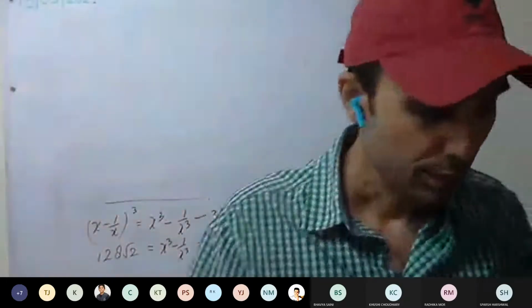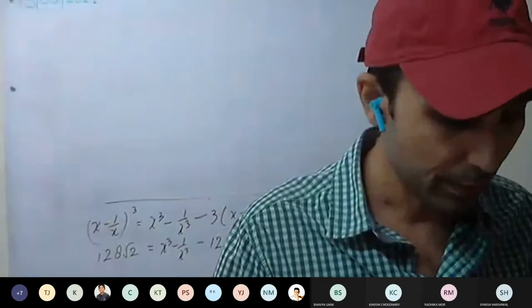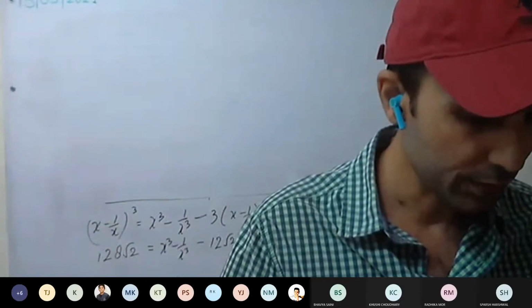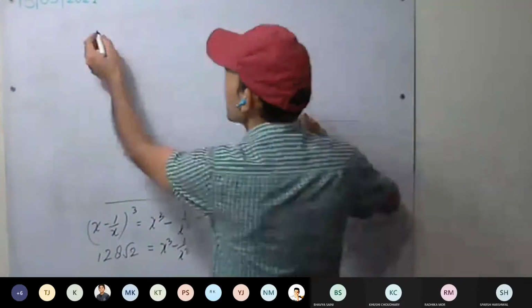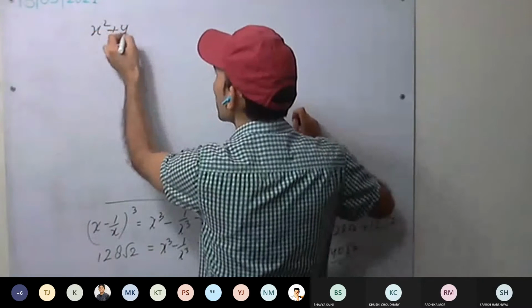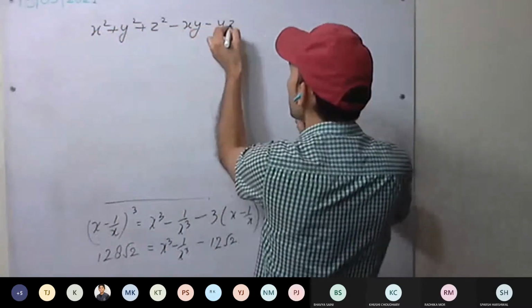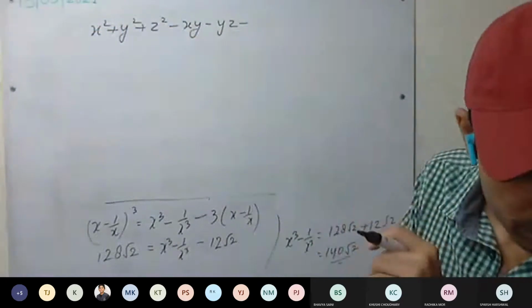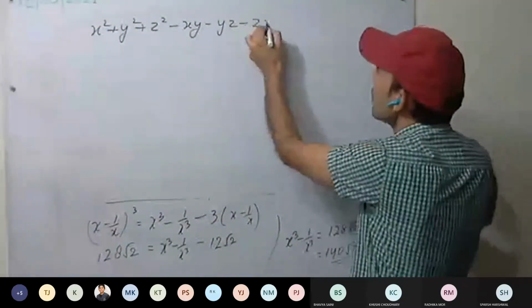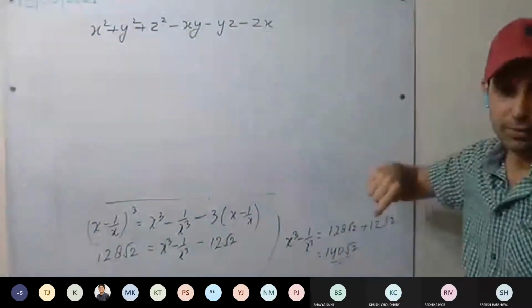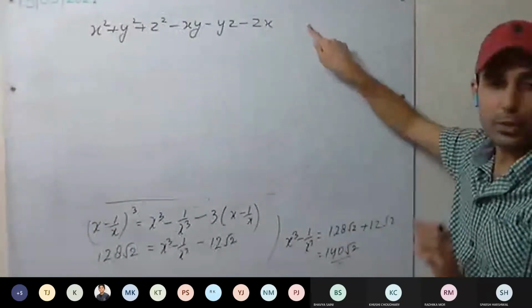Okay, so x, y, z are 3 different numbers. Then prove that this is always a positive number. What is given? x square plus y square plus z square minus xy minus yz minus zx. We have to prove that this is a positive number.